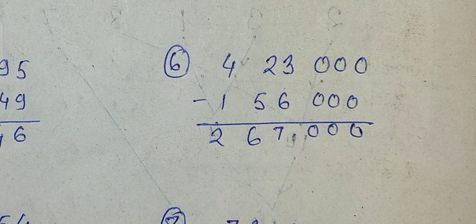Next, question number 6. A man wants to buy a machine which costs rupees 4,23,000. He finds that he needs rupees 1,56,000 more than the amount of money he has. How much money does he have?